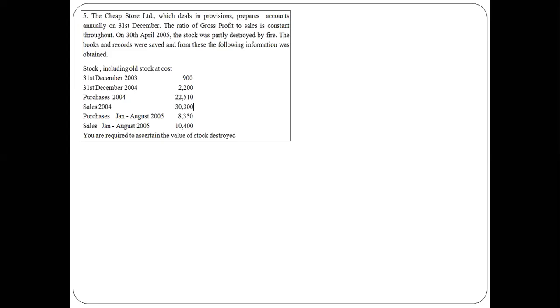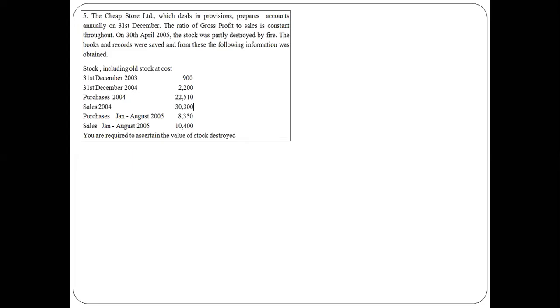There are some mistakes there, it has been stated as August instead of April, whatever it may be. So till the date of fire, the purchases are 8,350. Then sales are 10,400. This is the sales of the year in which the fire broke out. You are required to ascertain the value of stock destroyed, right?